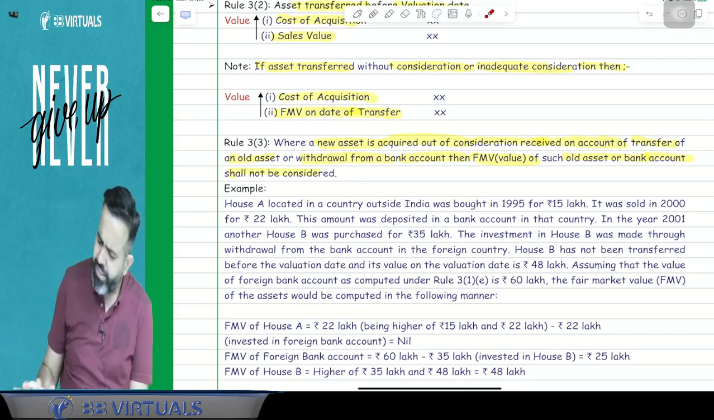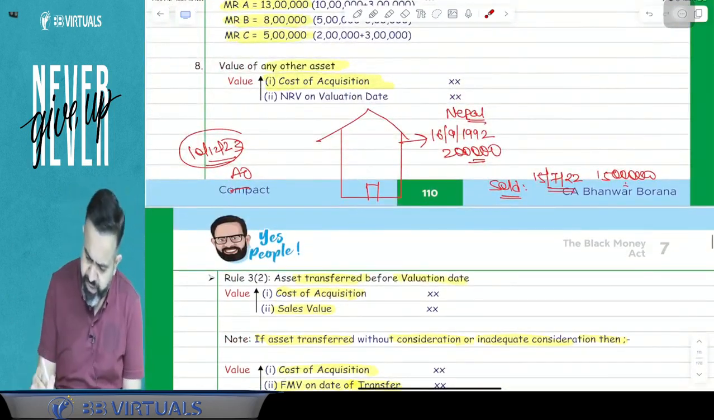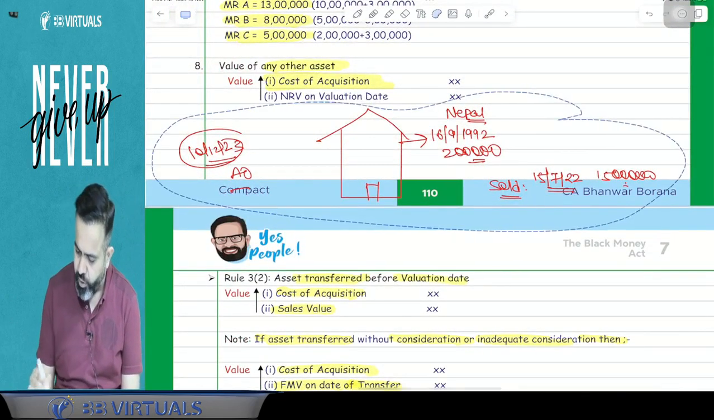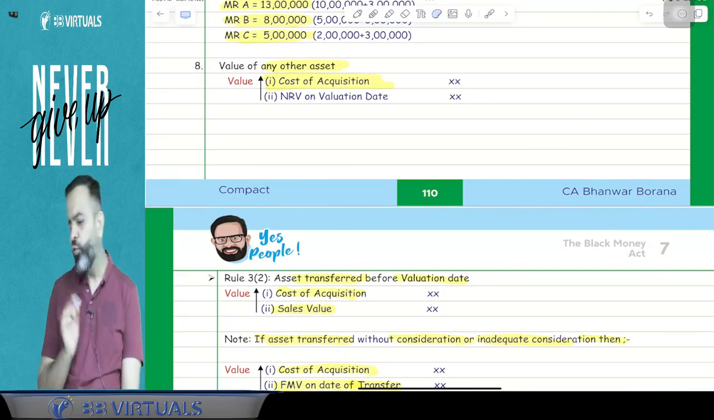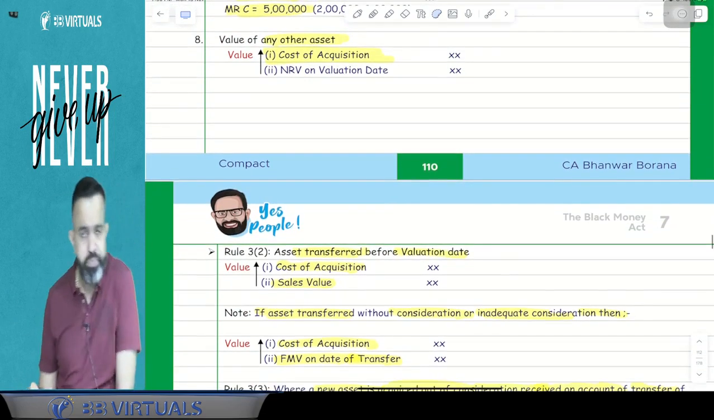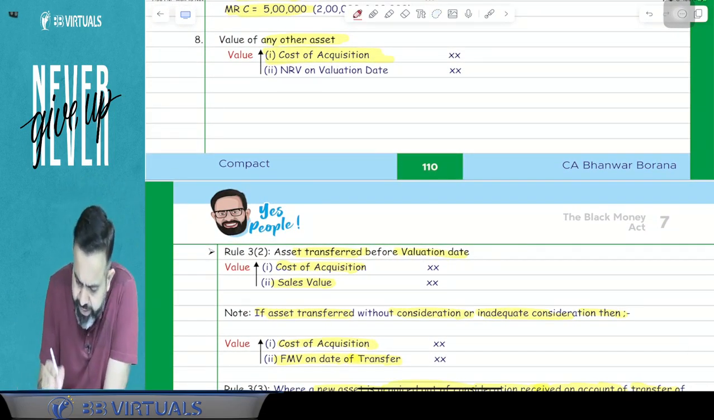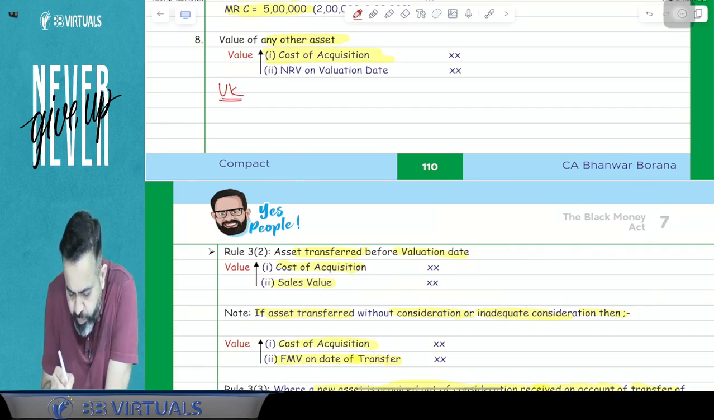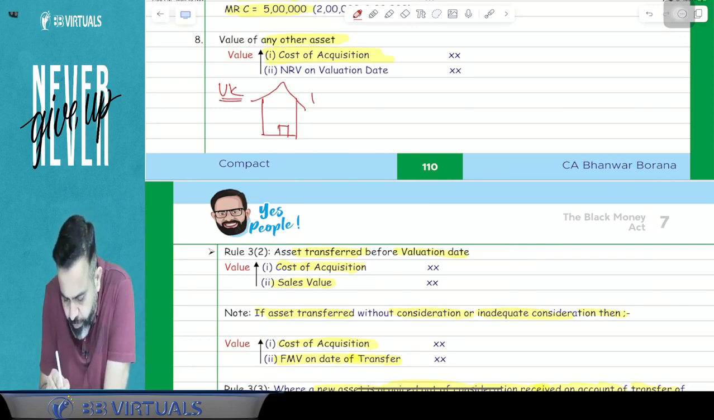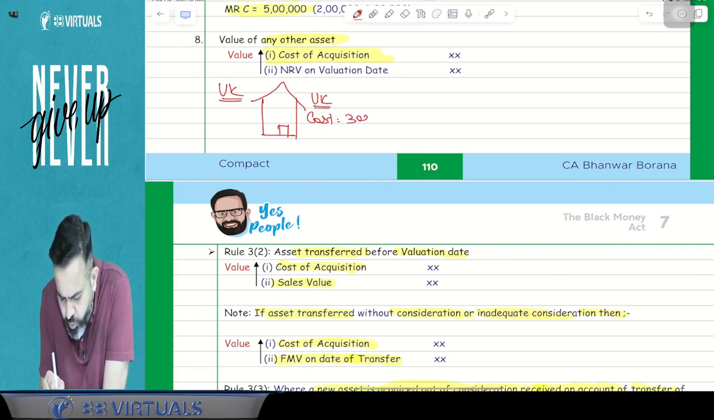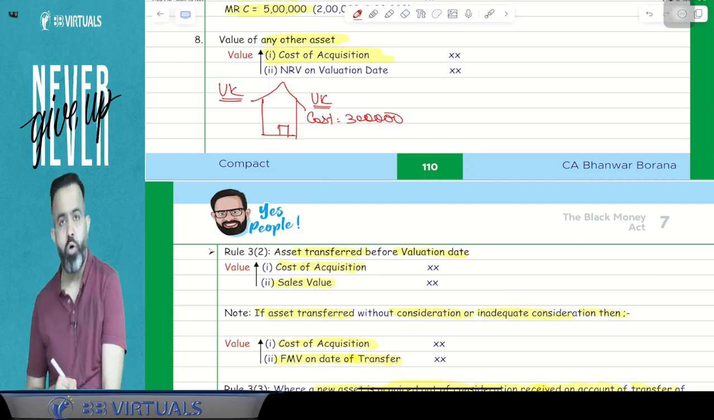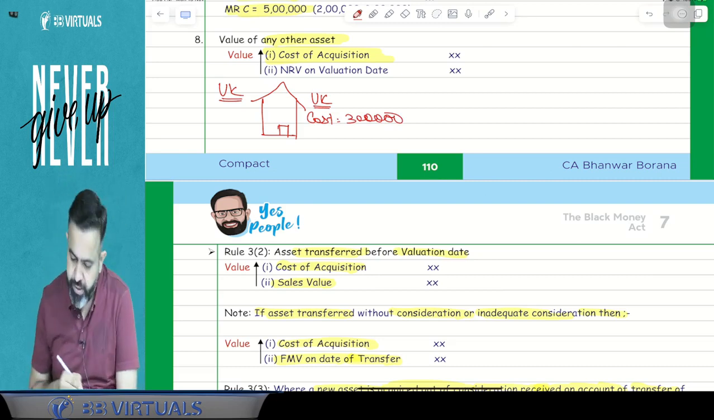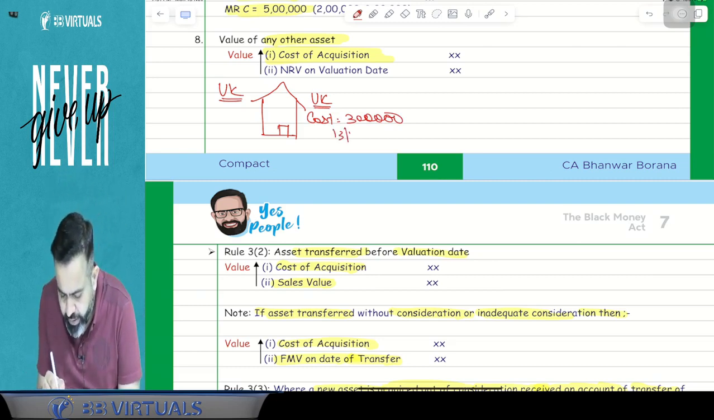I will take an example, and with the help of that example we will understand. All people pay attention. For an example, try to understand. In the UK, I purchased one property. Suppose I purchased this property in the UK, and the cost of this property was 3 lakh. I purchased it on the 13th July